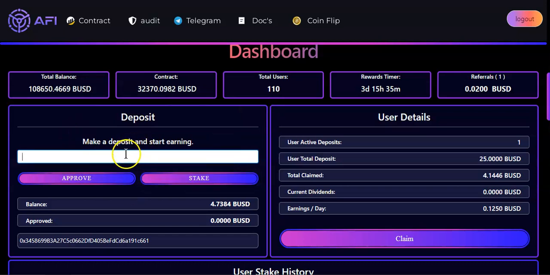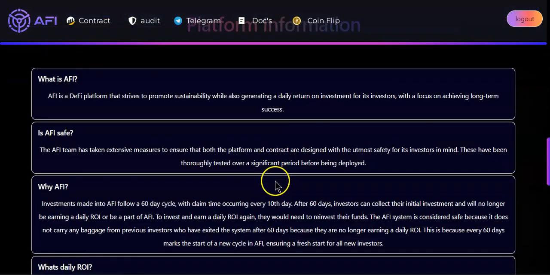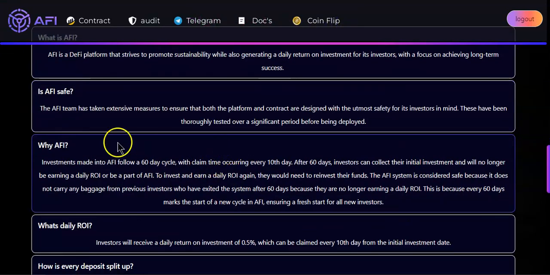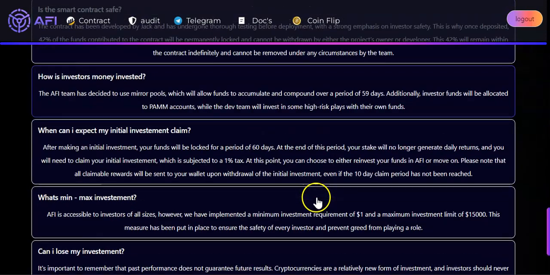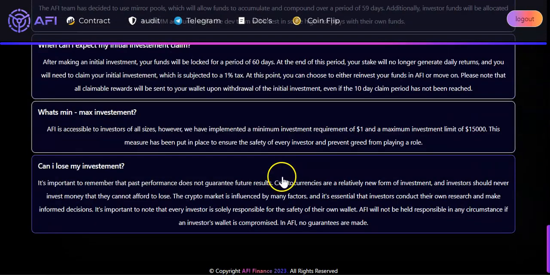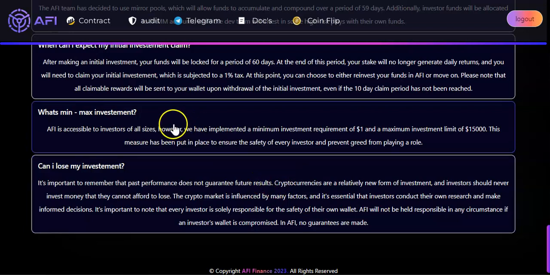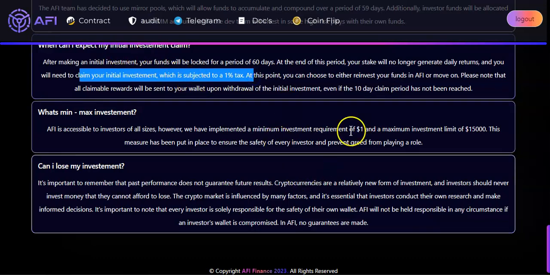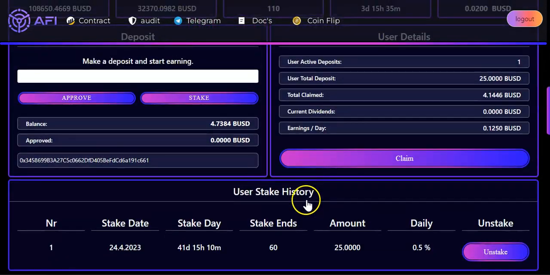Okay, over here is where you're going to make your deposit, but prior to that, make sure you read the docs, make sure you fully understand how the project works. Come over here and you have more information about the project. Right here, you can see everything that you should know about the project. Every time you deposit, there is no tax. And every time you withdraw, once you decide to withdraw your initial, you'll pay 1% tax on your initial capital. The project is very simple, guys.